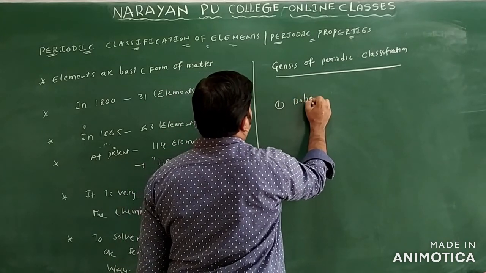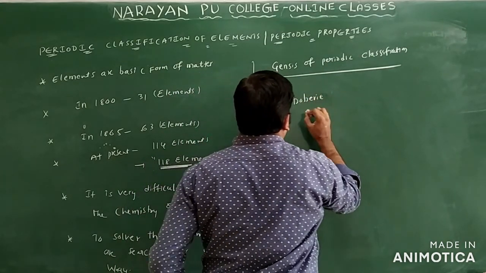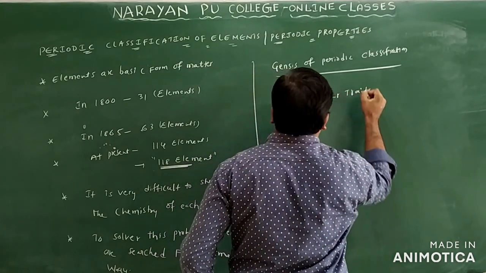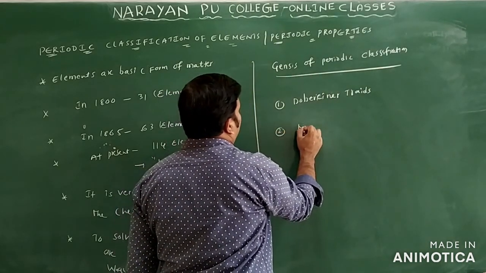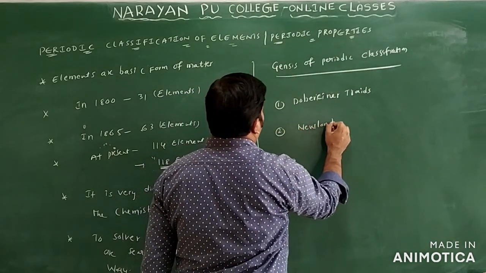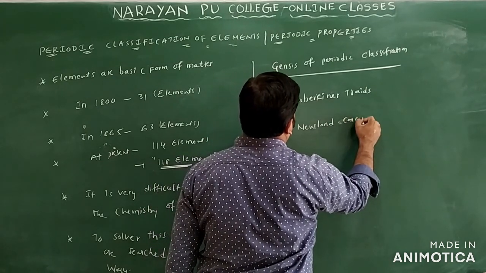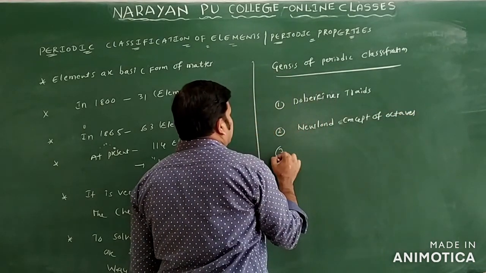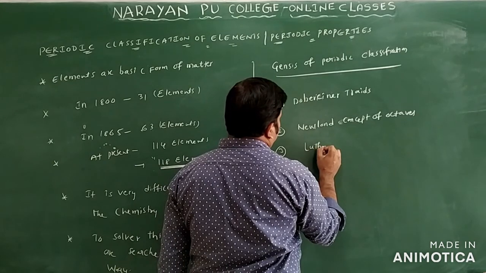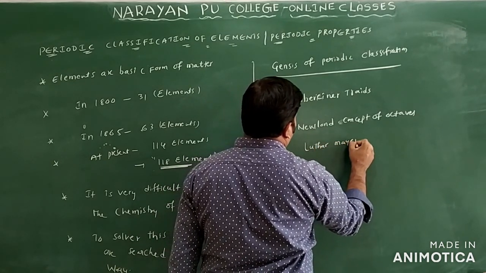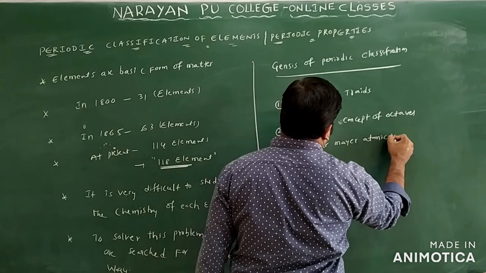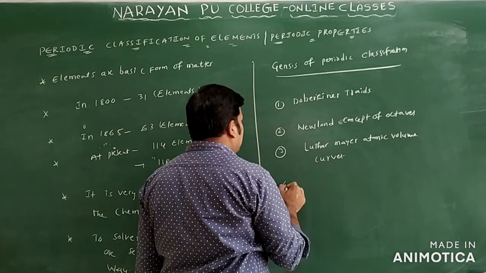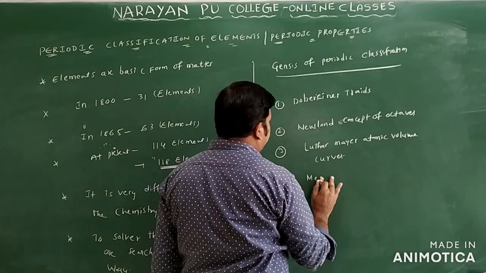The first one we have is Dobereiner. John Dobereiner gave the triad of elements only, and one more we have is Newlands' law of octaves, and the third one is given here, Lothar Meyer's atomic volume curves, and one more we have is Mendeleev's periodic table.